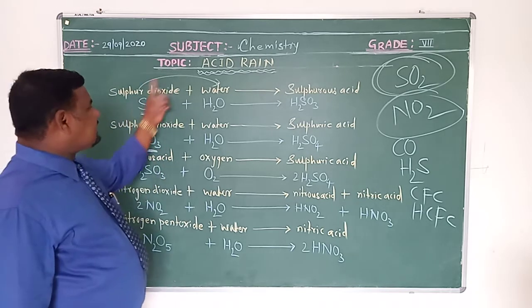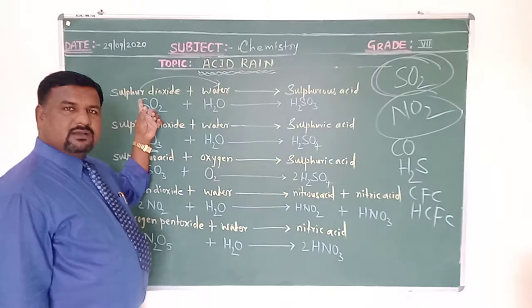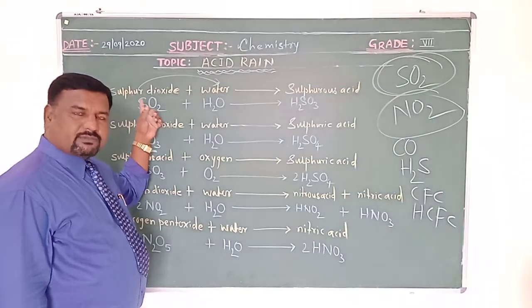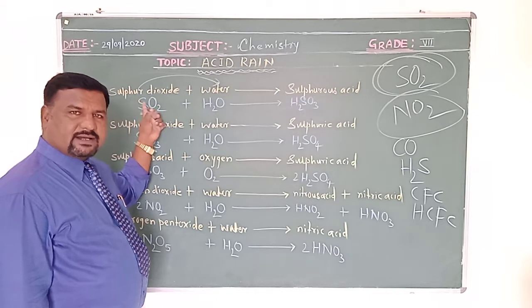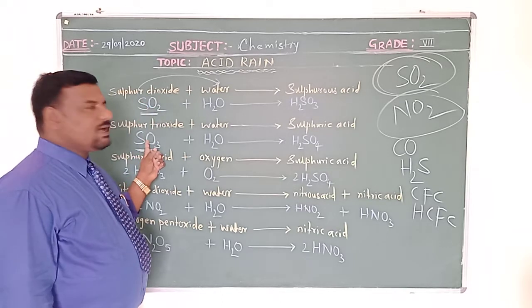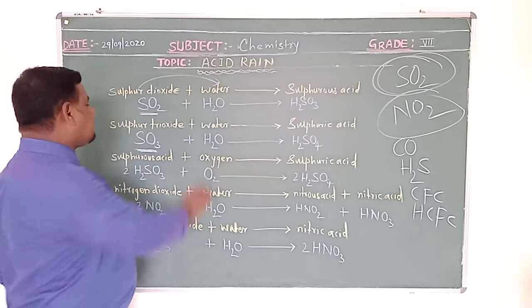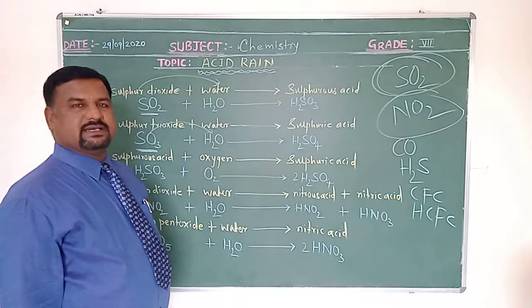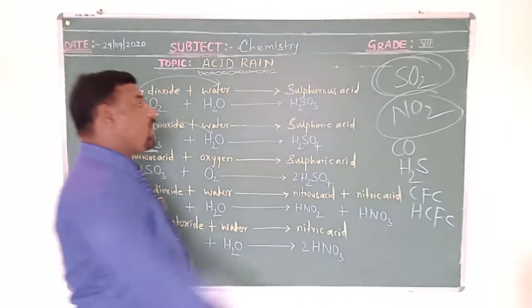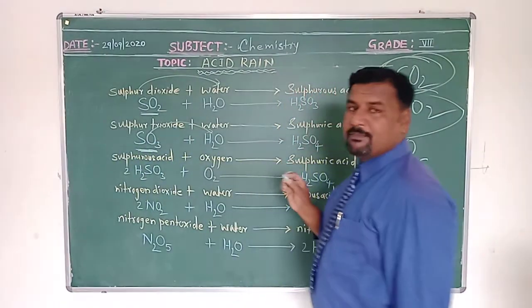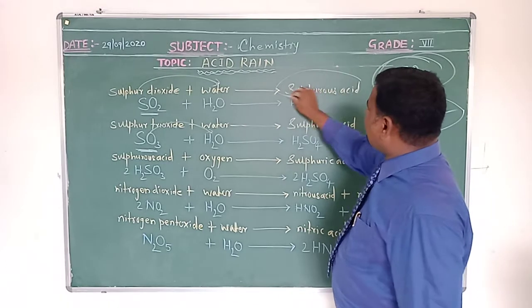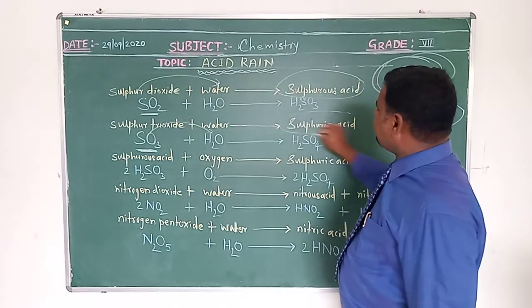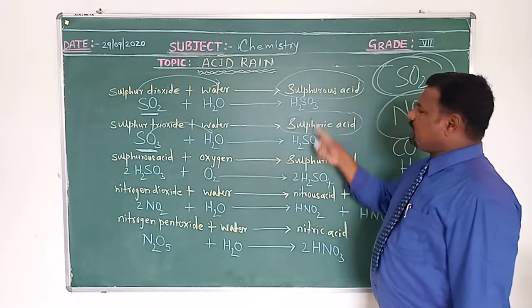So the smoke of industry contains sulfur dioxide and sulfur trioxide. They further react with water present in the air. See, they are getting reacted with water present in the air, and what do they form? They form acids, acids like sulfurous acid and sulfuric acid. Look at this, the formula is down below also.